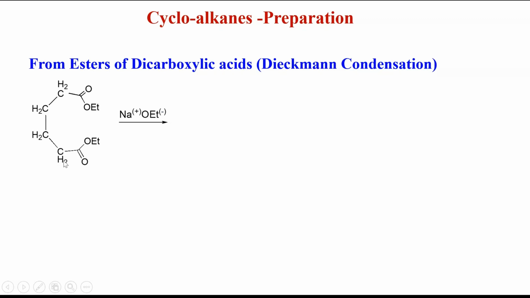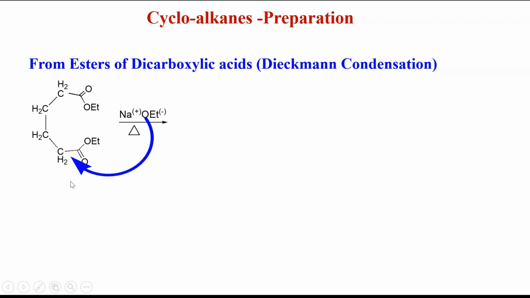This carbon-hydrogen bond is loosely bound because this carbon is attached to a carbonyl group, which is electronegative in nature and pulls the electrons towards it, making this carbon positive. That's why the positive character indicates that the carbon-hydrogen bond is weak. With fewer electrons, it is holding the hydrogen weakly.